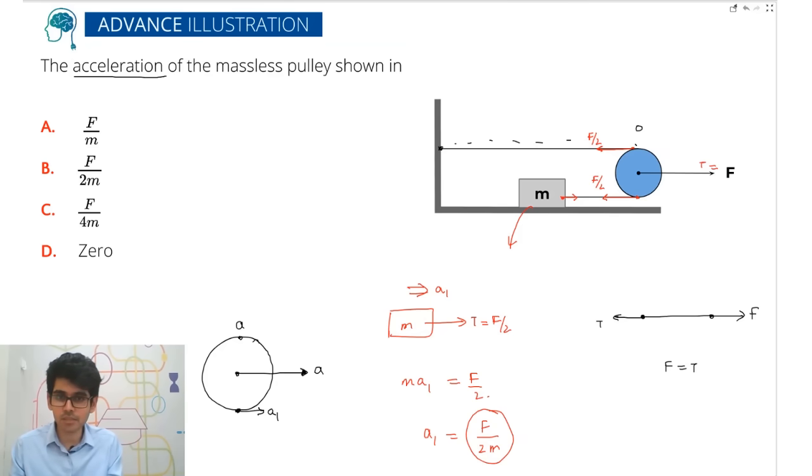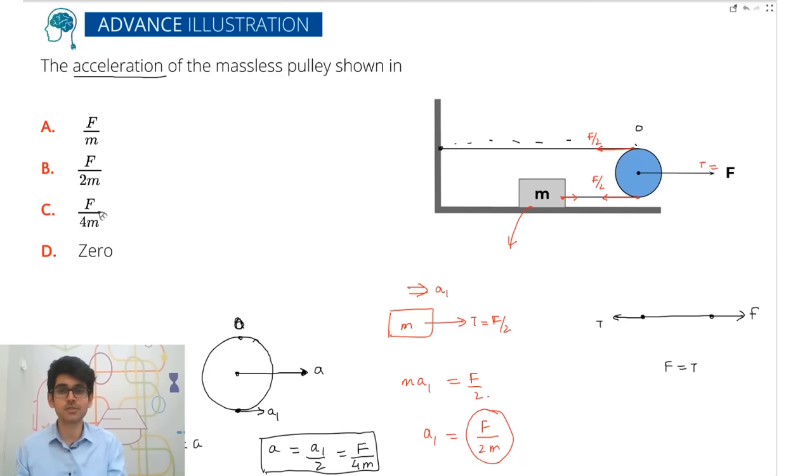So you can easily apply the pulley technique here. A1, and this is 0, right? A1 plus 0 by 2 is equal to A. So A will be equal to A1 by 2. So what is A1? F by 2m. So this will be equal to F by 4m. So this is your value of acceleration. So the correct answer is option C. Again, kudos to everyone who could solve this on their own within seconds.